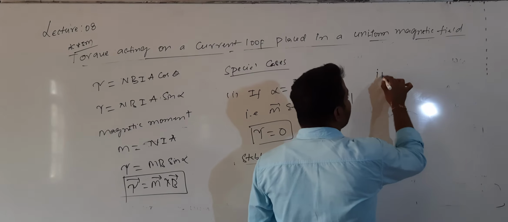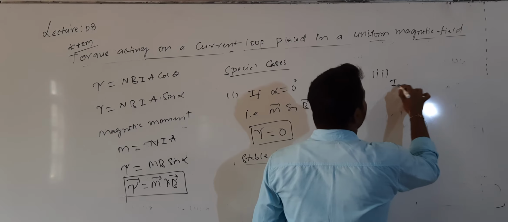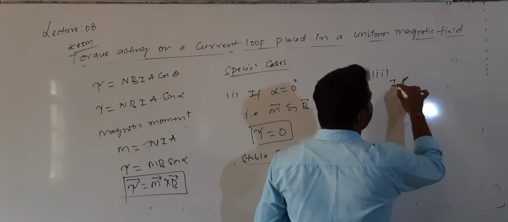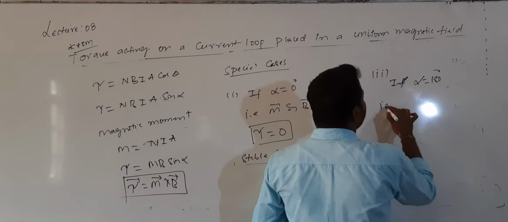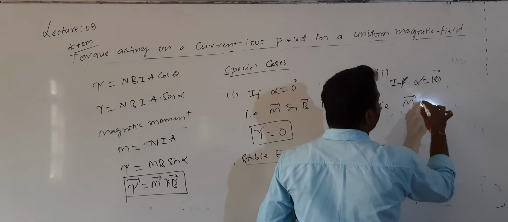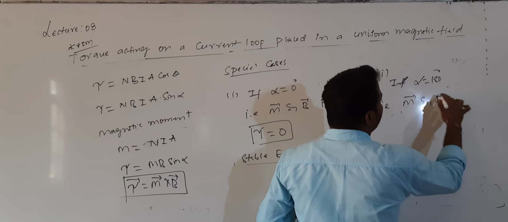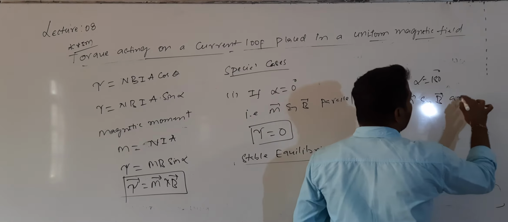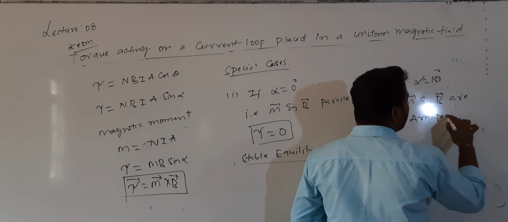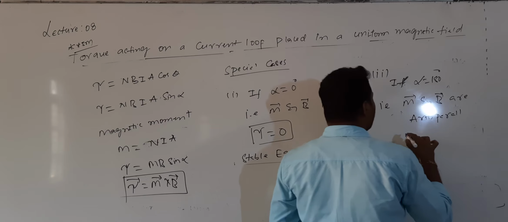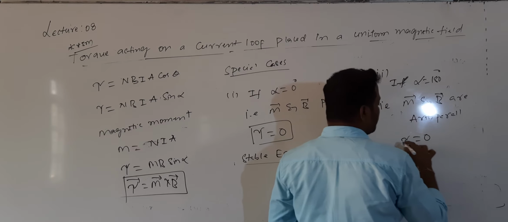Similarly, for the second case, if alpha is equal to 180, that means m bar and b bar are anti-parallel. When both are anti-parallel, then also the torque value will be equal to 0.